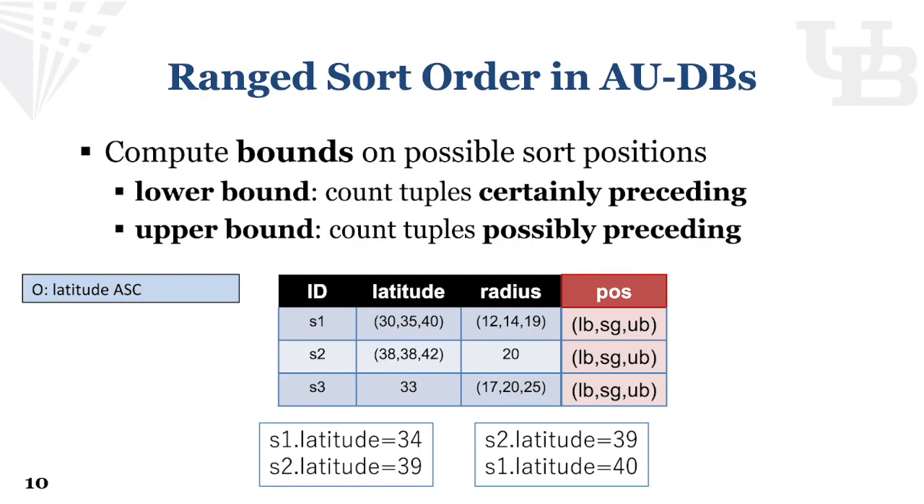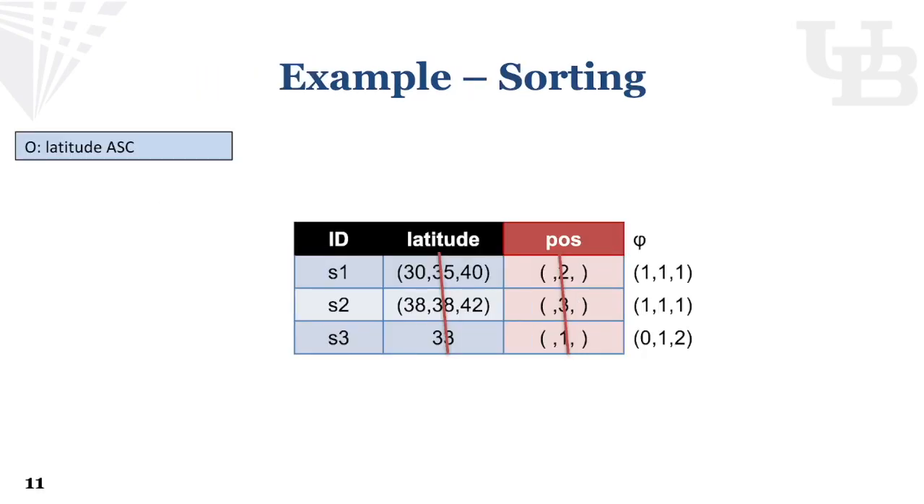So we use ranges on possible positions as a sorting result to model this effect, where the lower bound is the number of tuples certainly preceding, and the upper bound is the number of tuples possibly preceding. We ignore the selected guess values, which are the values in the middle, for the later examples, because the selected guess answer is just deterministic query processing over all the middle values.